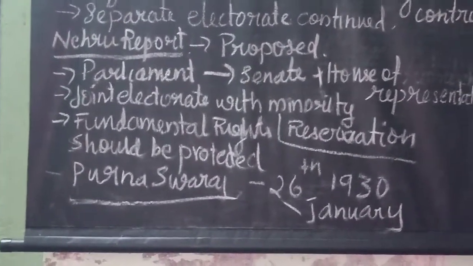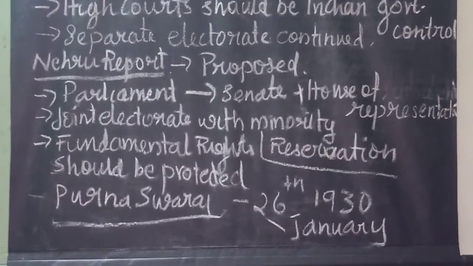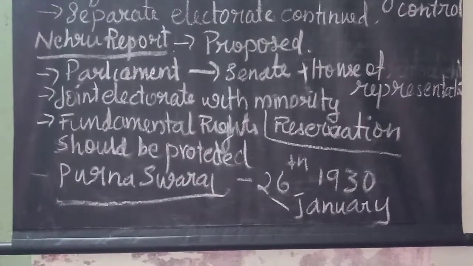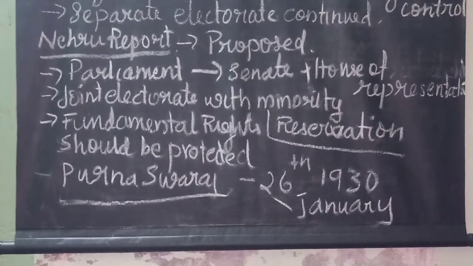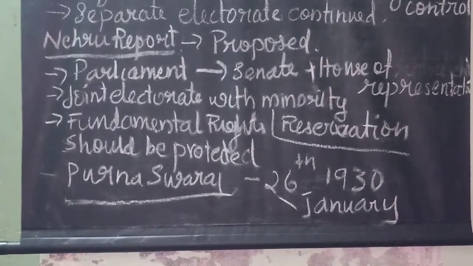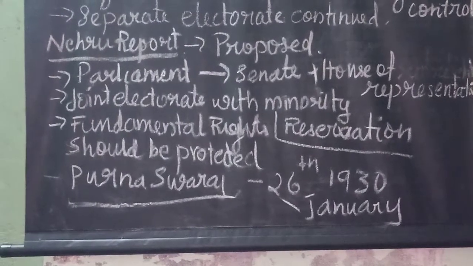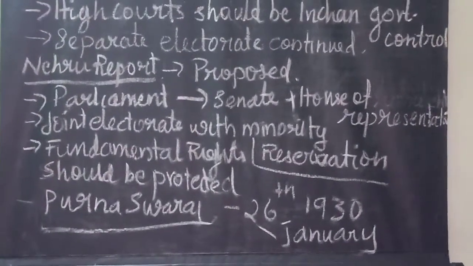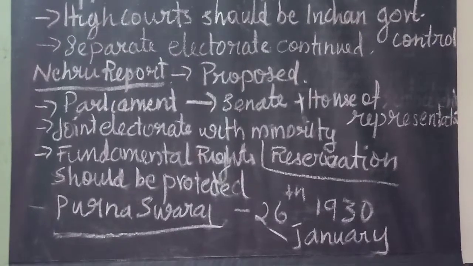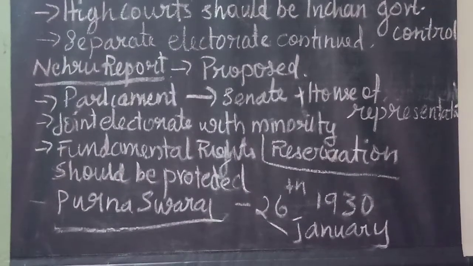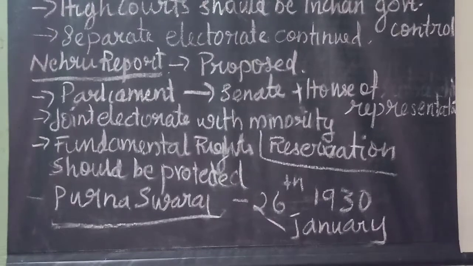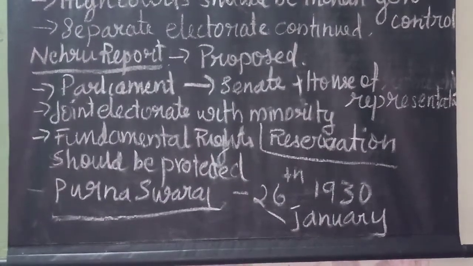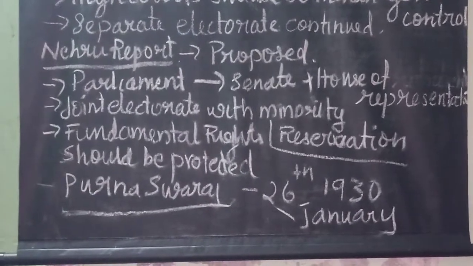First, dominion status for India. Secondly, a parliament should consist of a senate and the House of Representatives. The senate contains nearly 200 members elected by the provincial councils, and the House of Representatives has 500 members elected for 5 years through adult franchise. Thirdly, joint electorate with reservation of seats for minorities.